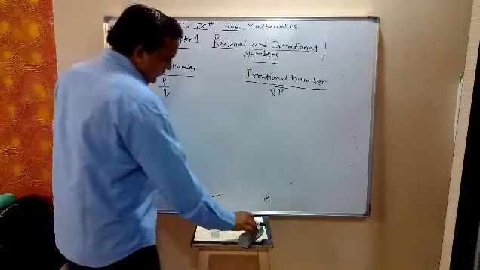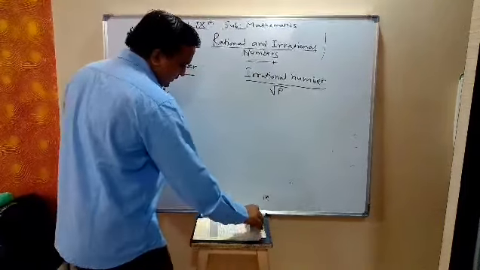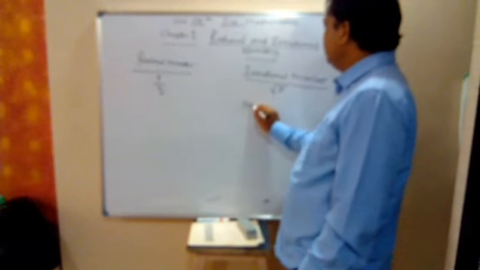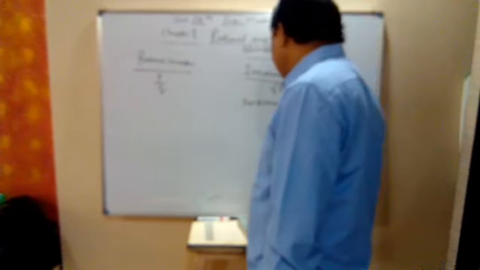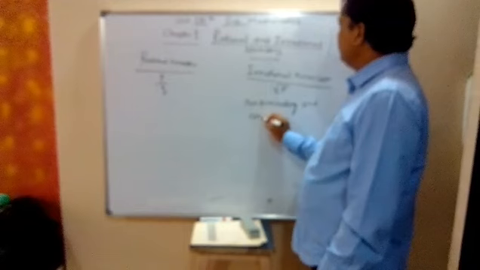Then these irrational numbers are non-terminating and non-repeating.